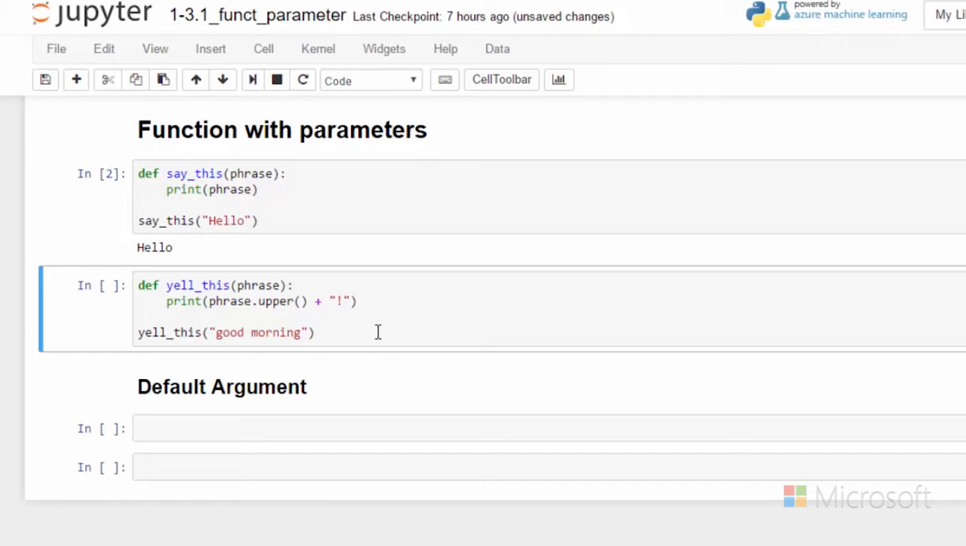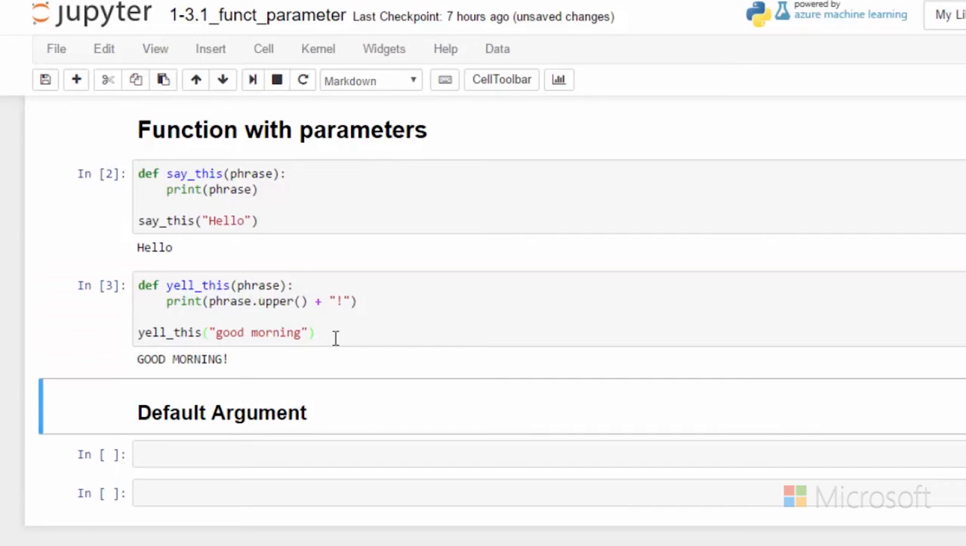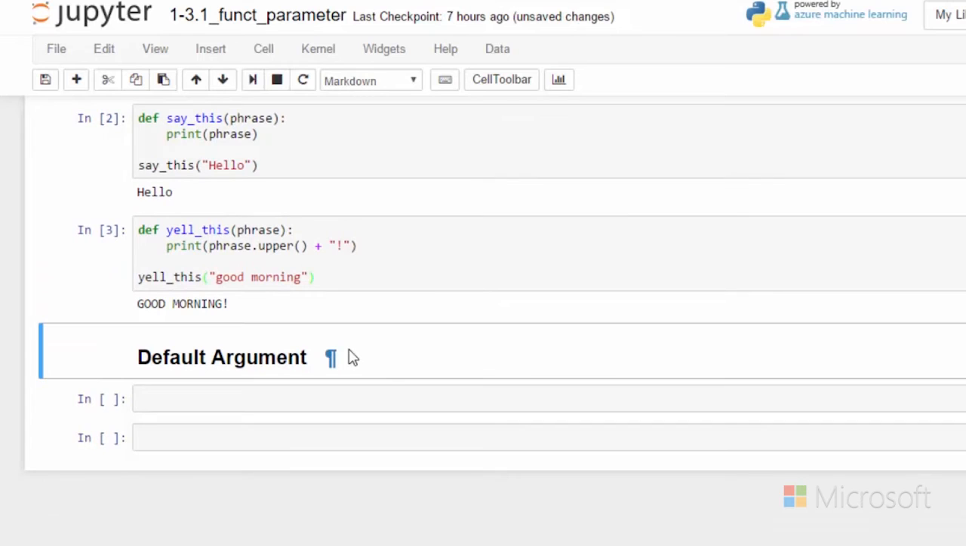I have a very similar function called yellThis, and it does exactly what sayThis says, except that it uses a string method to make the phrase into uppercase, and it uses some string addition to put an exclamation point at the end. And so let's call with "good morning," and we see that this works as the example above.